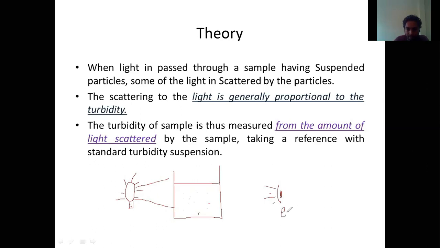Okay, this is our eye, from where we are going to observe this turbidity. This is a beaker which has too much turbid water. Now if it has too much turbid water, whatever light is passed through it is going to get scattered somewhere else. Because of this penetration of light, the light is going to scatter, because of the turbidity, and we are not going to get the actual image of it.